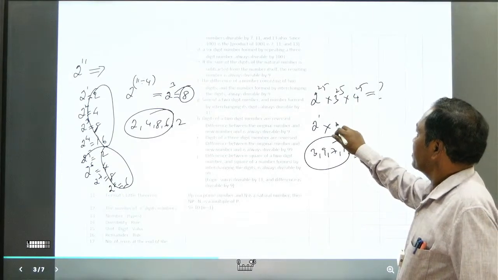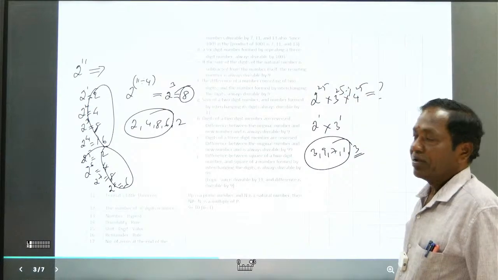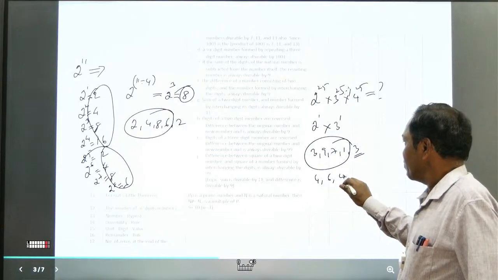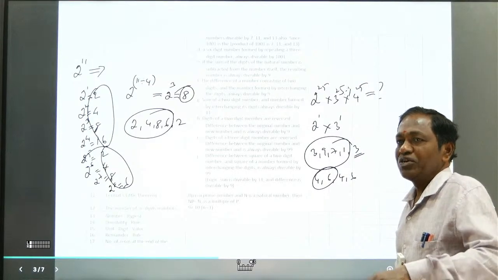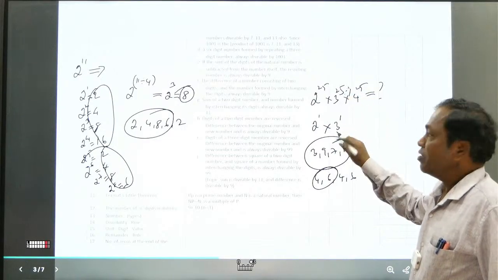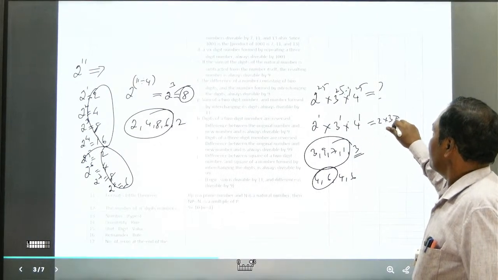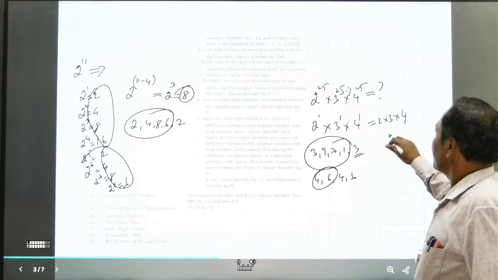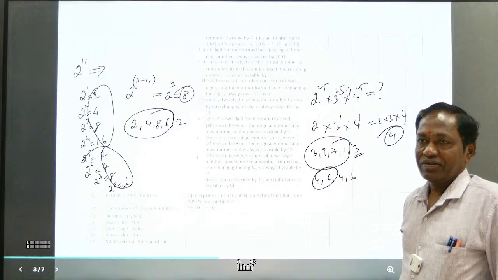4 terms is a cycle. It means 3 to the power of 1, since the remainder of 25 divided by 4 is 1. And 4 to the power of 25: 4, 4 into 4 is 16, 6 into 4 is 24, so 4 and 6. 2 terms is a cycle. 25 is an odd number, divided by 2 the remainder is 1. It means 2 into 3 into 4: 2 into 3 is 6, 6 into 4 is 24. 4 is the unit digit.